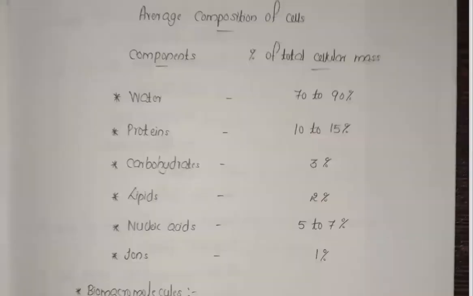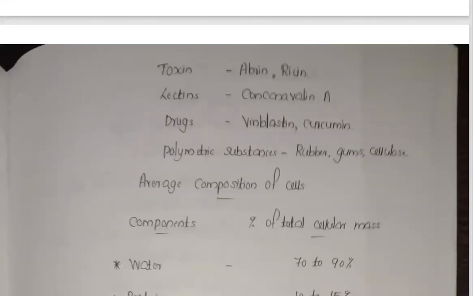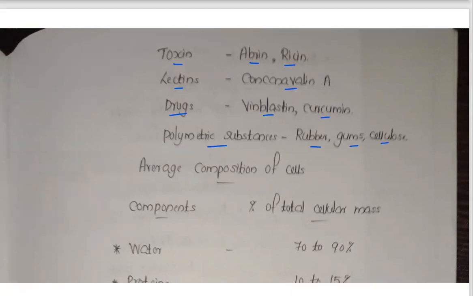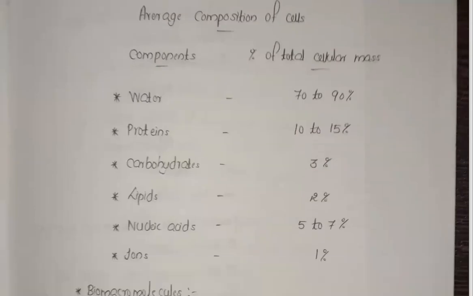Now the next one, that is about toxins. Some toxic substances, that is abrin and ricin, are examples of the toxic substances. Lectins, concanavalin A, drugs, vinblastine and curcumin, and polymeric substances, rubber, gums, and cellulose. So these are the examples for the secondary metabolites. Now about the composition of cells, about the content in the cells. Inside the cell, water is around 70 to 90%.